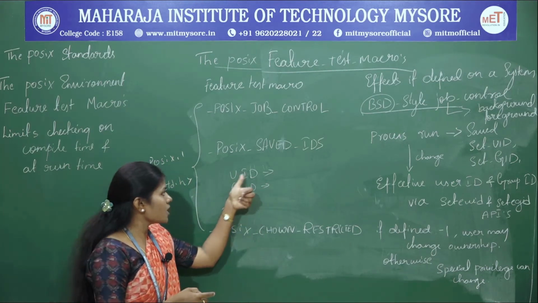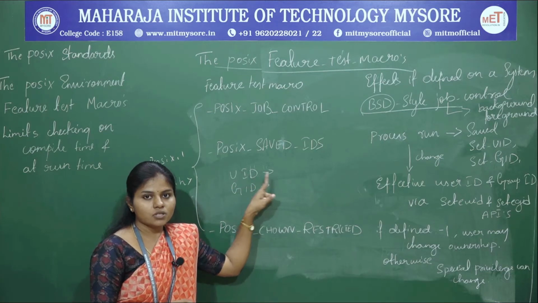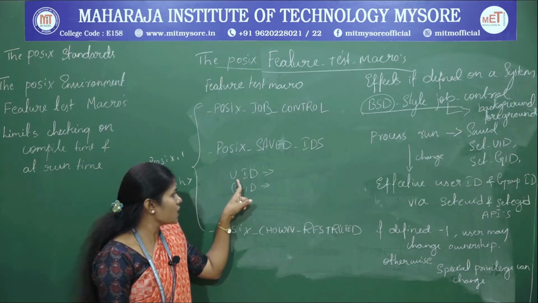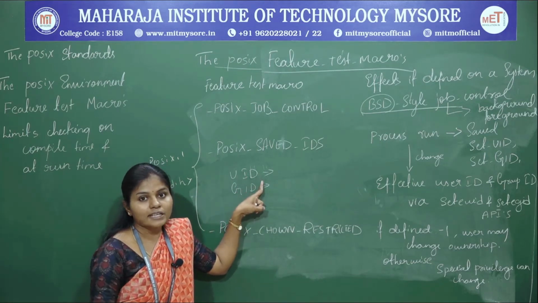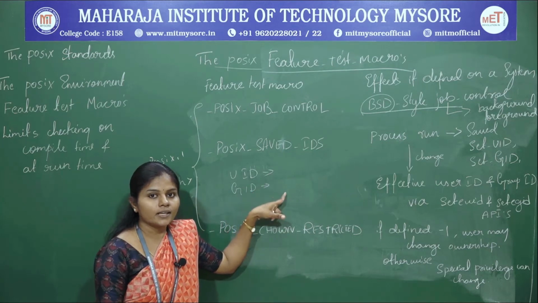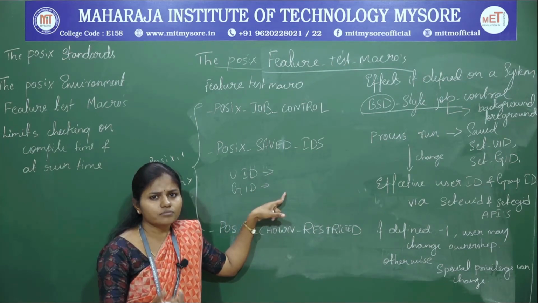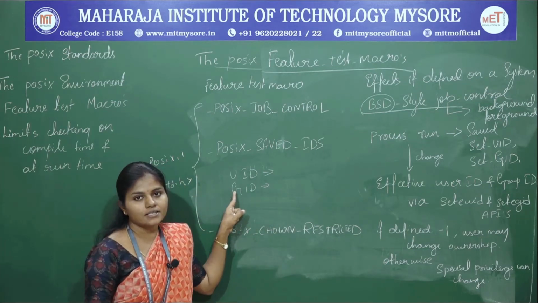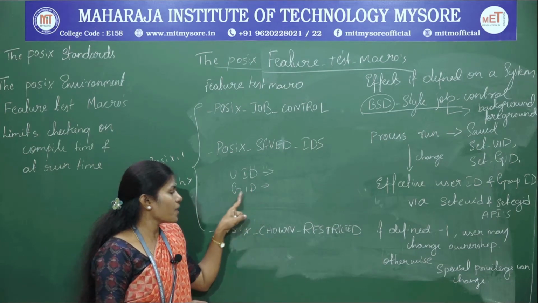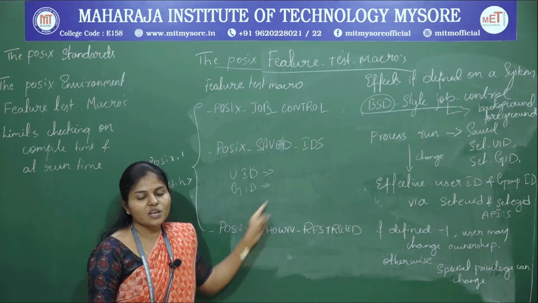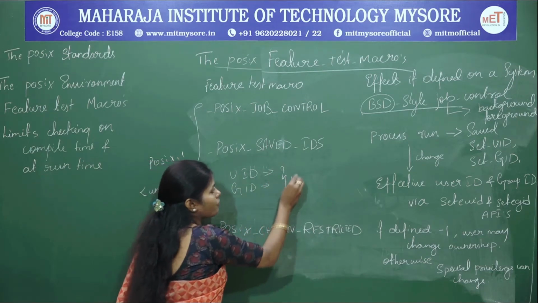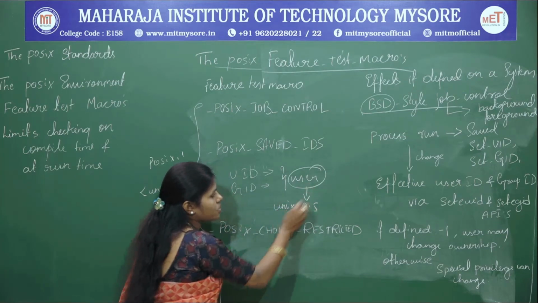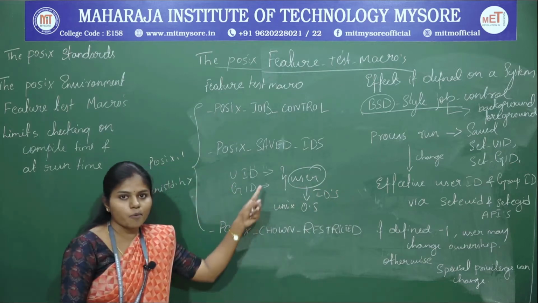So what is the user identification number? When the user logs in, the Unix operating system gives a unique number, that we call the UID. When he logs in, the Unix operating system automatically puts him into one group. That group identification number we call the group ID. This is assigned when the user logs into the Unix operating system. So this is about the IDs, right?